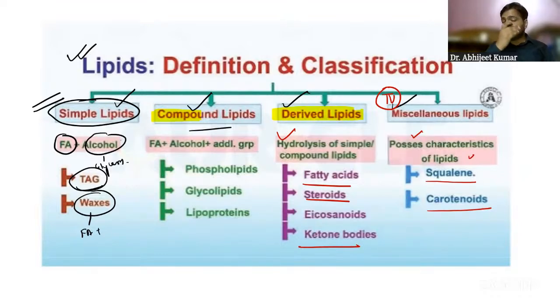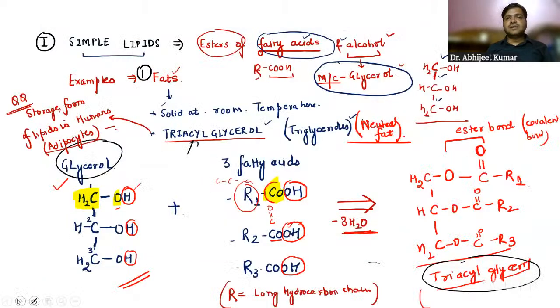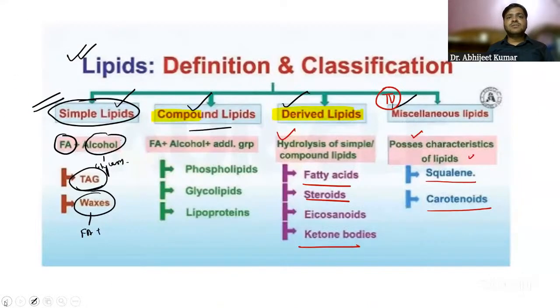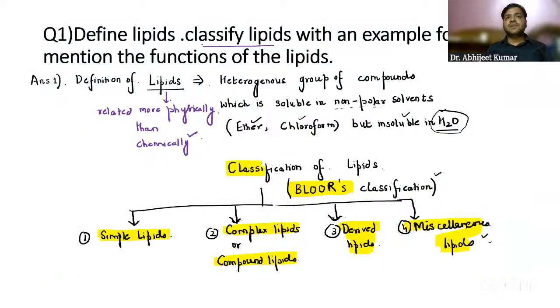But as of now, just remember the basic classification of lipids: simple, compound, derived, and miscellaneous. I hope the classification, the structures, and the examples are clear to everyone. Just give me a thumbs up if the definition and classification of lipids with examples is clear.